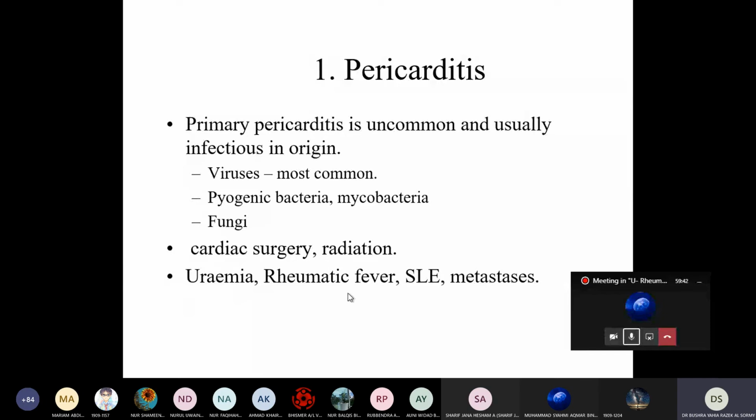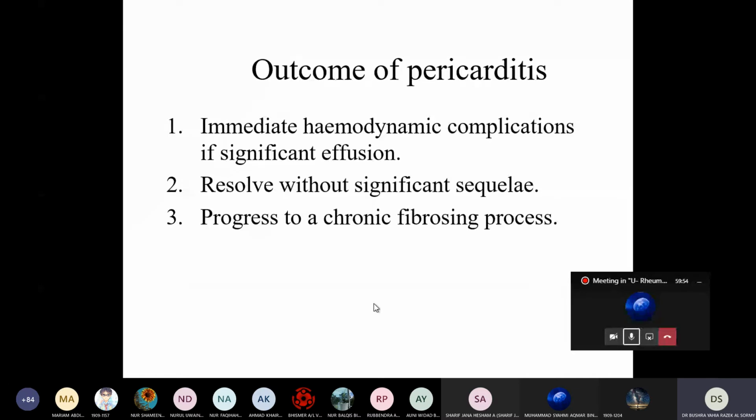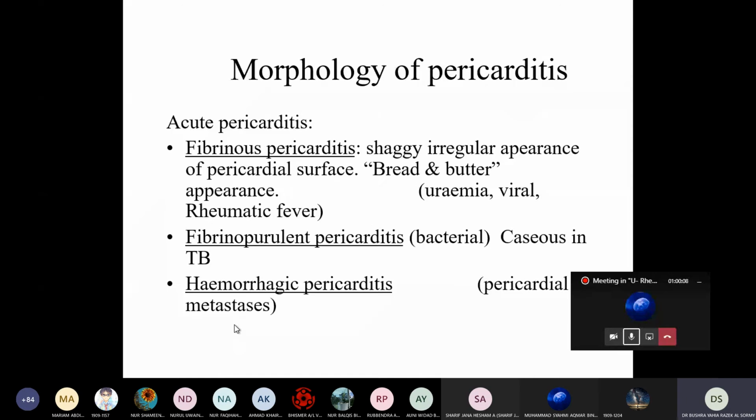Rheumatic fever, we said one of the manifestations of rheumatic fever is pericarditis. SLE, and also metastasis, if there is a tumor, can cause pericarditis. Outcome of pericarditis: immediate hemodynamic complication of a significant effusion, resolve without significant sequelae, or progress to a chronic fibrosing process.